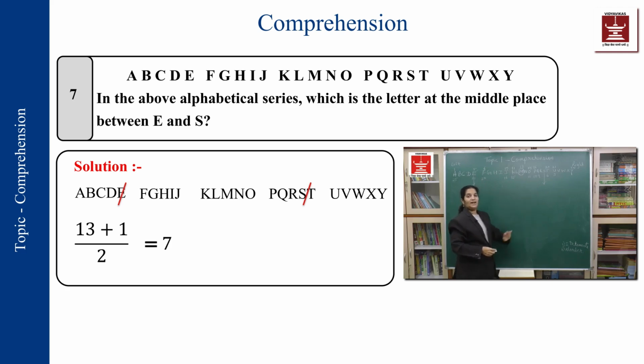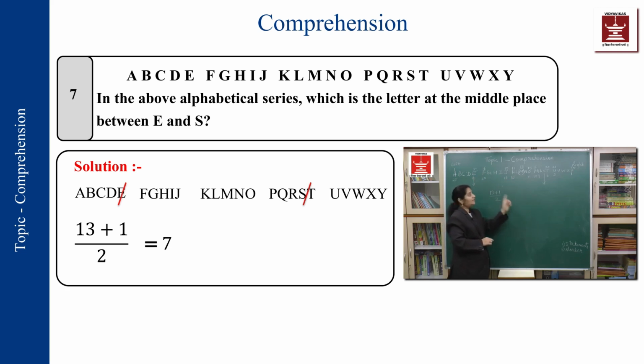How do we calculate the middle letter? 13 plus 1, divided by 2. This is the formula to find the middle letter. So 13 alphabets, total alphabets 5 plus 5 plus 3 over here. Remember, we are not taking E, we are not taking S also.